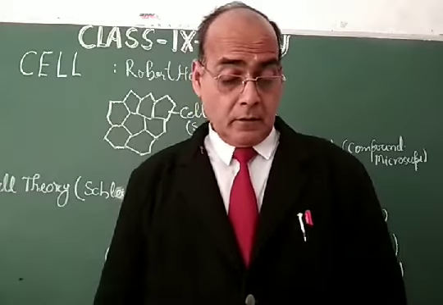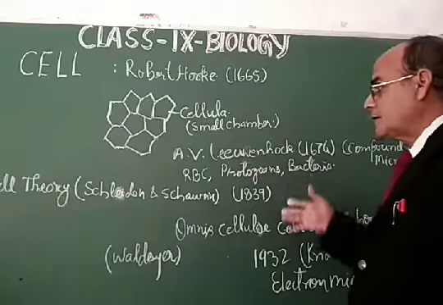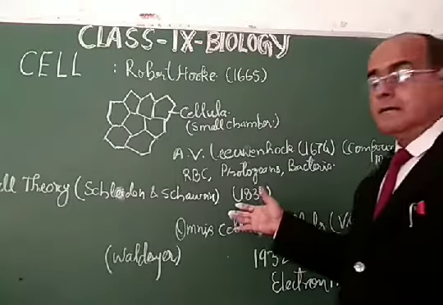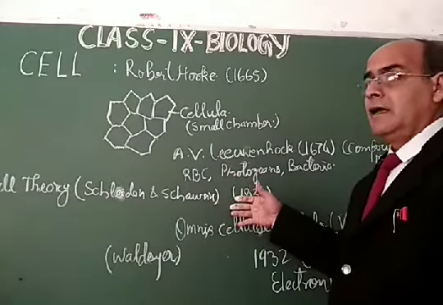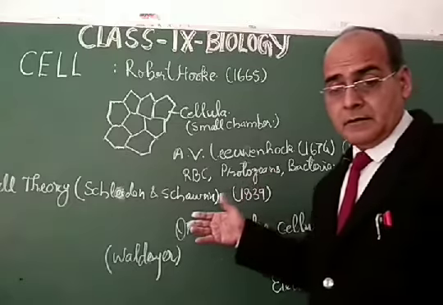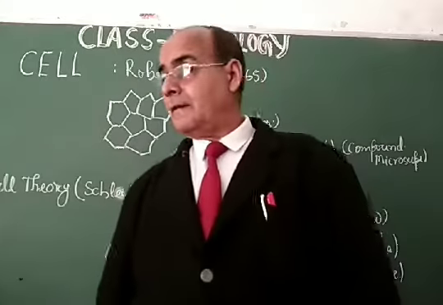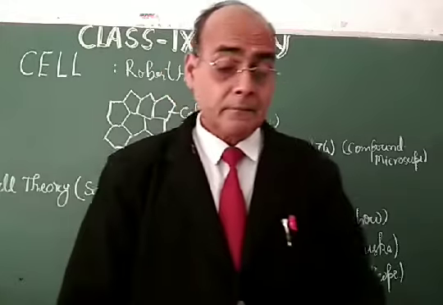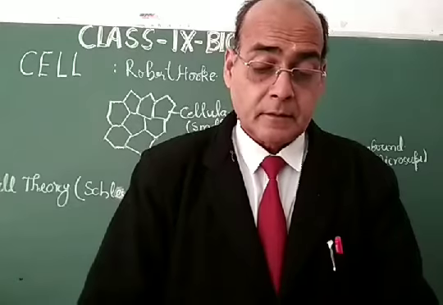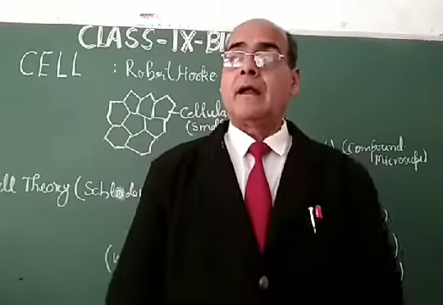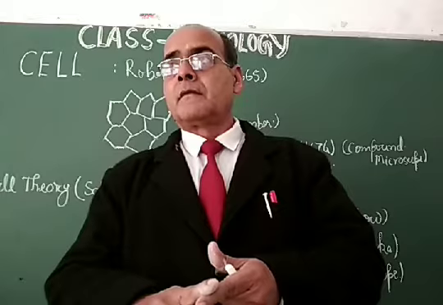My dear students, on the basis of these discoveries of the cell, the scientists were able to explain the different types of cells, and according to them the cell was of many types, and the cells were considered as the unit of life.